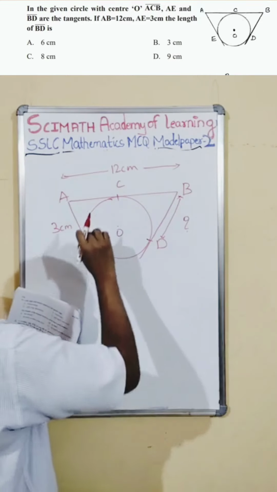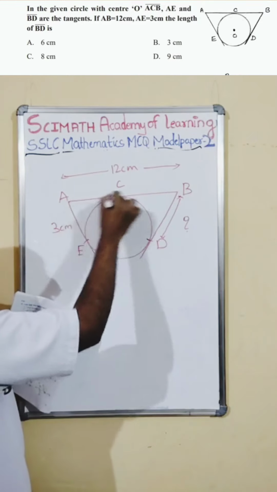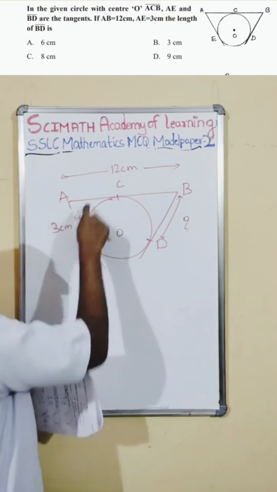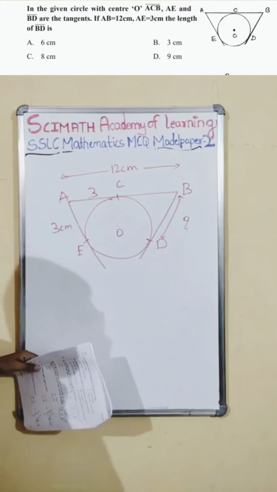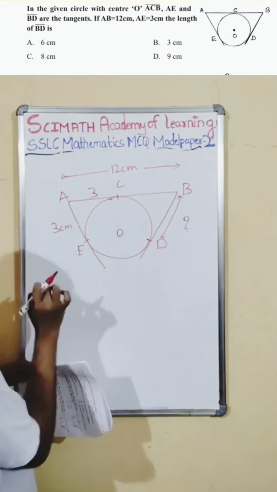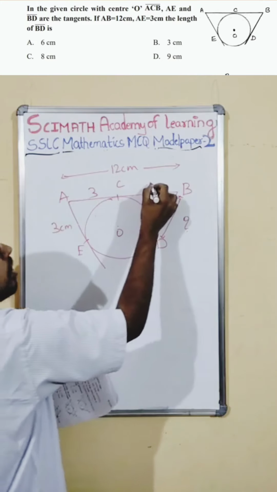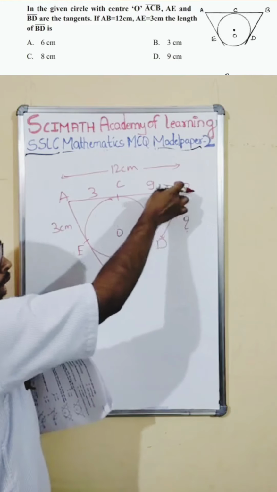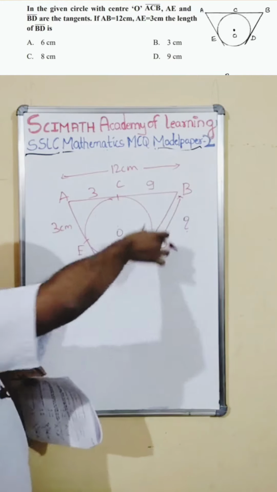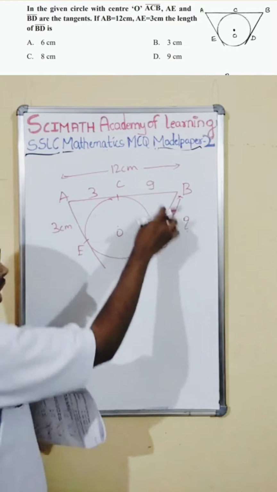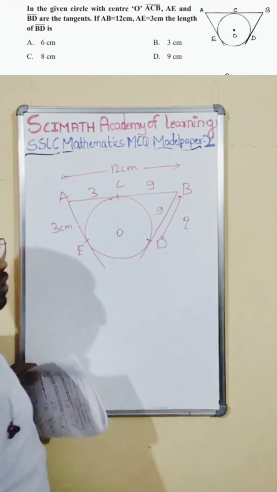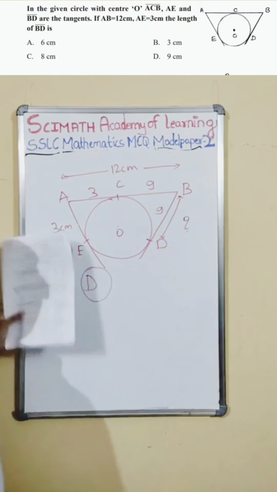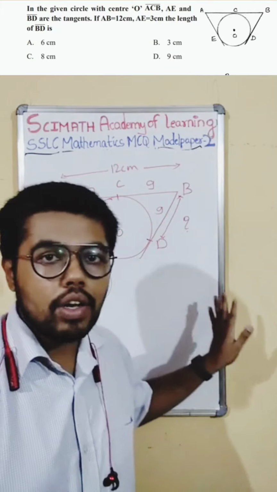We know that from an external point, two tangents are coming like this, no? If these two tangents are coming from one point, the length will be the same. If this is 3, this also will be 3. This full length is 12. 12 minus 3 is how much? It is 9. So this CB is 9. B is the external point, two tangents are coming from it, BC and BD. If this is 9, this also will be 9. So both should be the same. The answer is 9 centimeters. So option D is the right one. See, this concept is again important.